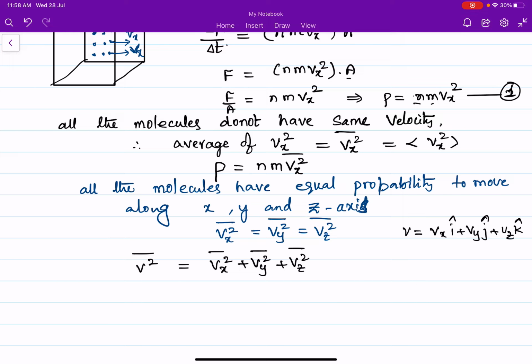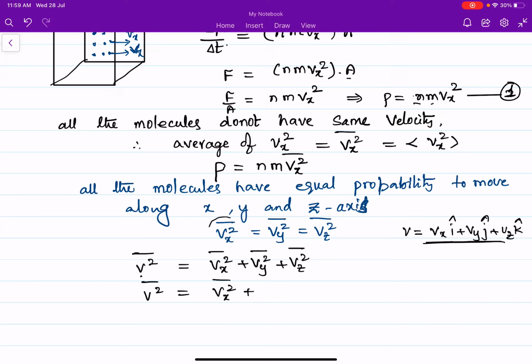So in vector form it can be written like this. So V square equals Vx square plus Vy square plus Vz square. Taking the average, the average of V square is equal to the average of Vx square plus the average of Vy square plus the average of Vz square.